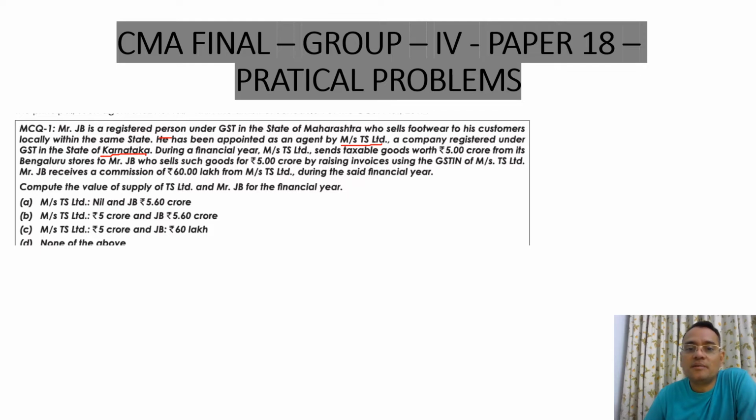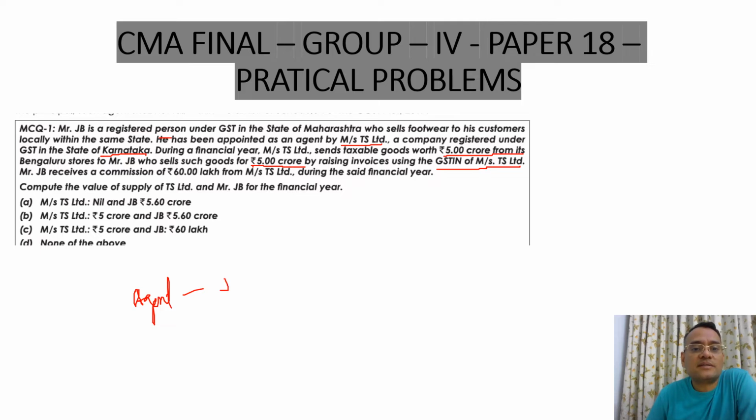During a financial year, Messrs. TS Limited sends taxable goods worth 5 crores from its Bengaluru stores to Mr. JB, who sells such goods for 5 crore by raising invoices using the GSTN of Messrs. TS Limited. So let us understand who is the